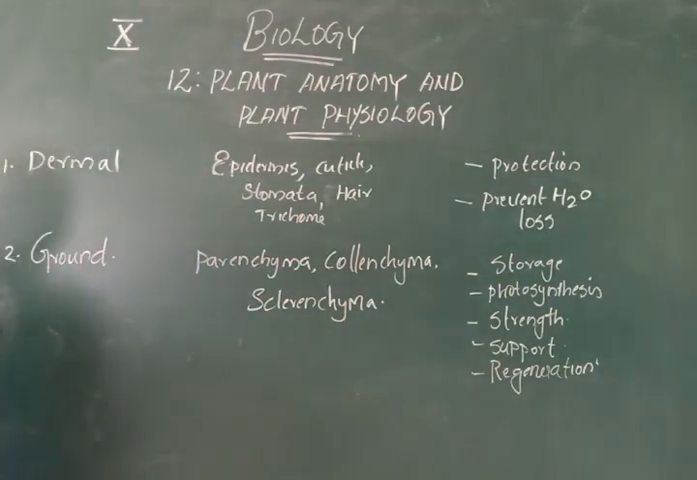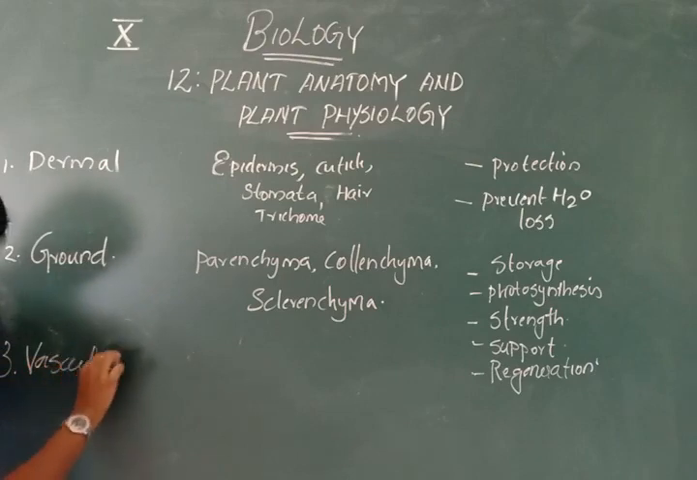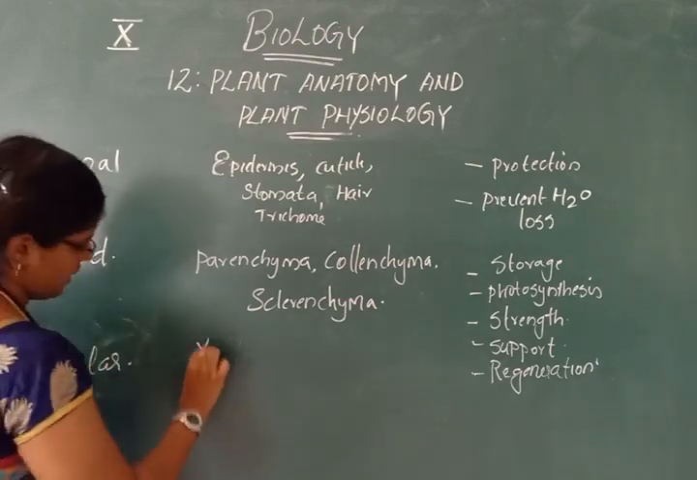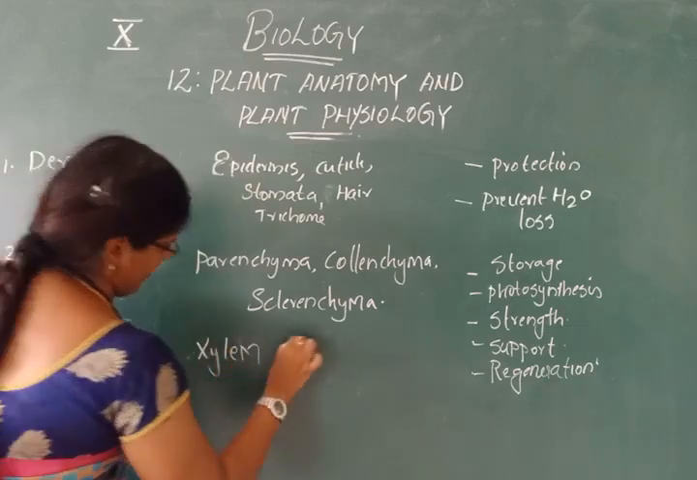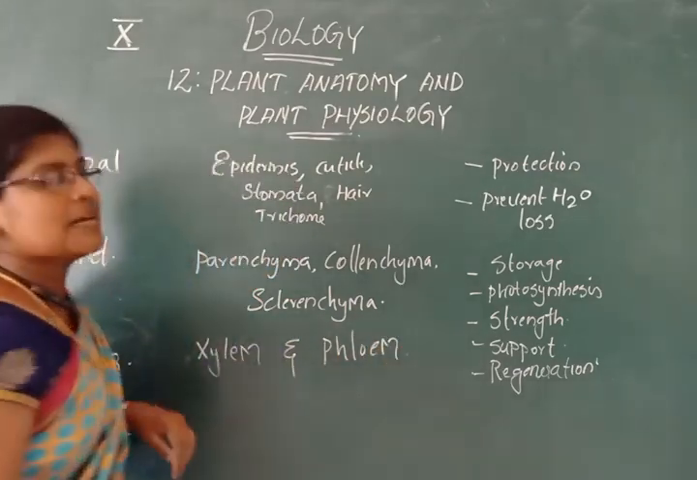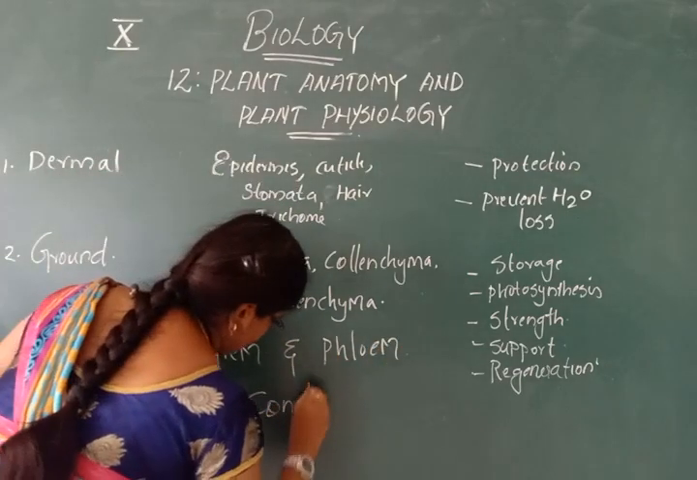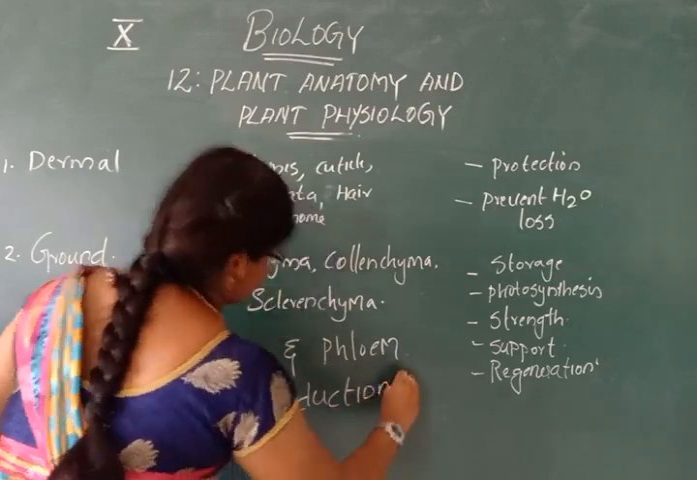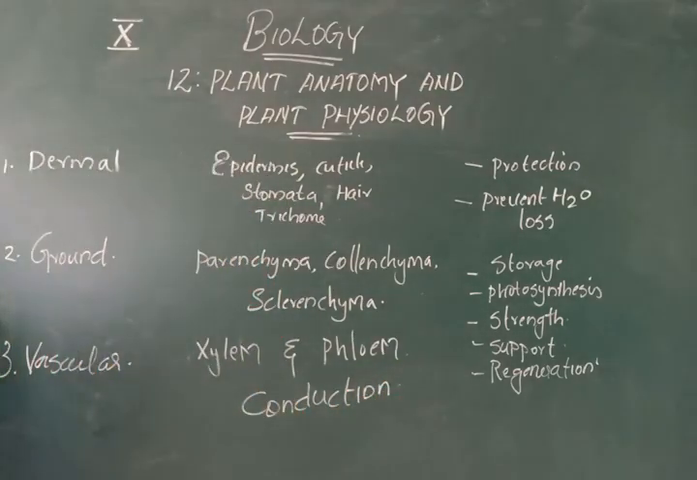Then finally, the third one is the vascular tissue system, that is xylem and phloem. The main function of the vascular tissue system is conduction. Xylem conducts water. Phloem conducts food. Conduction means transport. Xylem transports water to the different parts of the plant. Phloem conducts food to the different parts of the plant. So these are the types of tissue system.